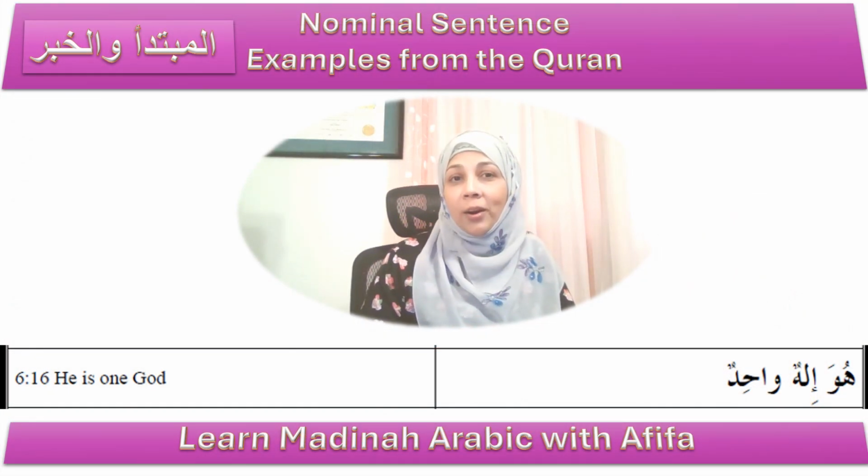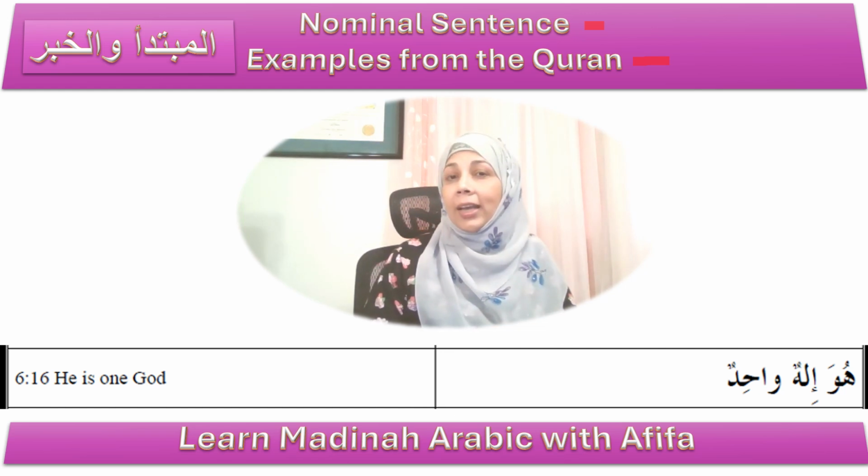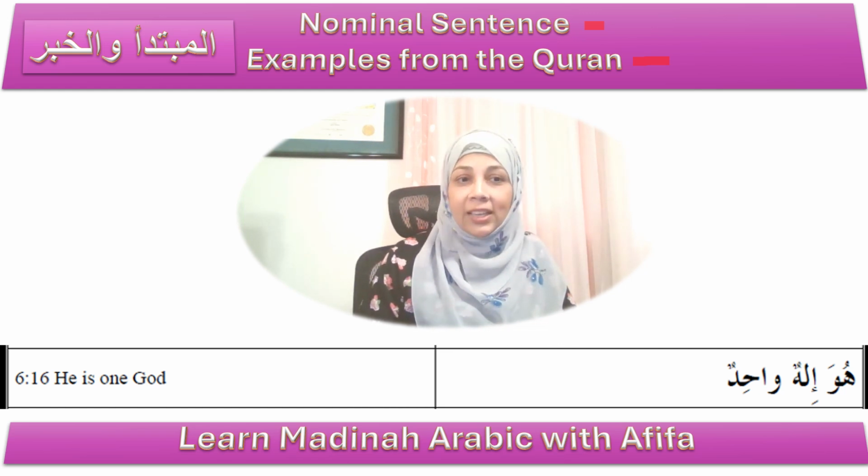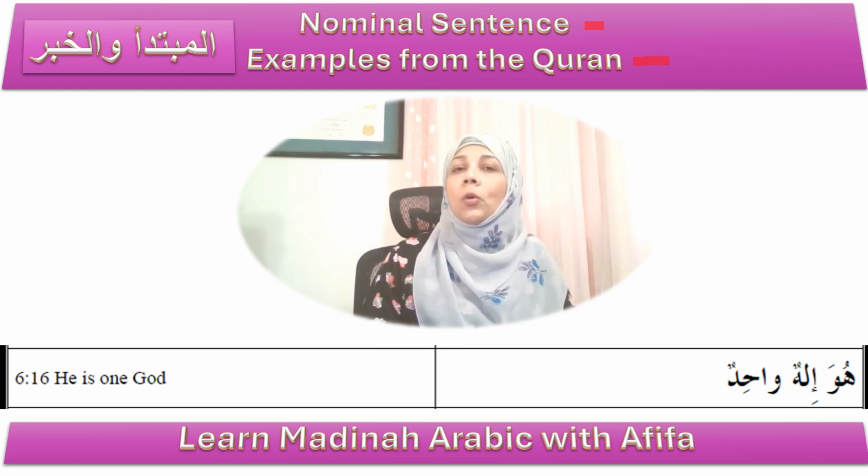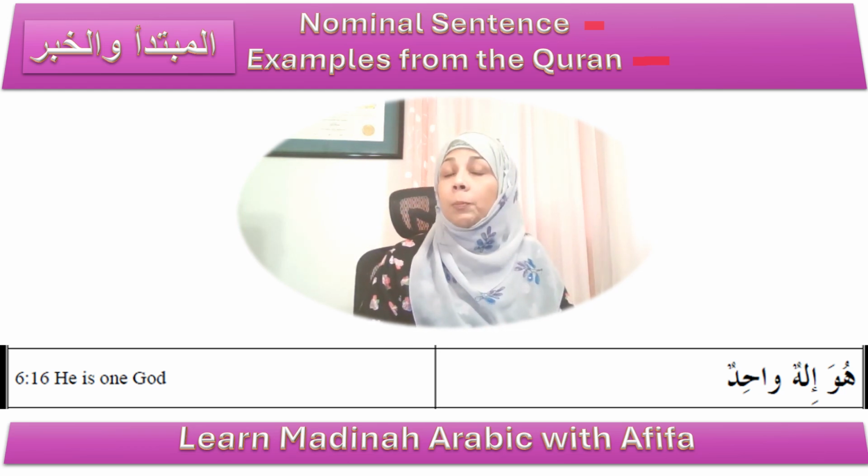Now comes the best part, which is we go over an example from the Quran to understand nominal sentence. So let's take a look at this verse. Huwa ilahun wahidun. He is one God. So let's identify the mubtada here. The mubtada is huwa, he.